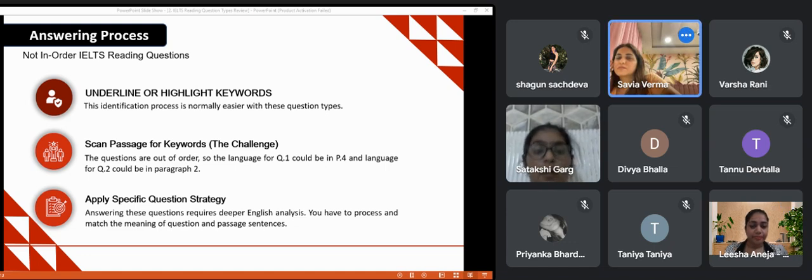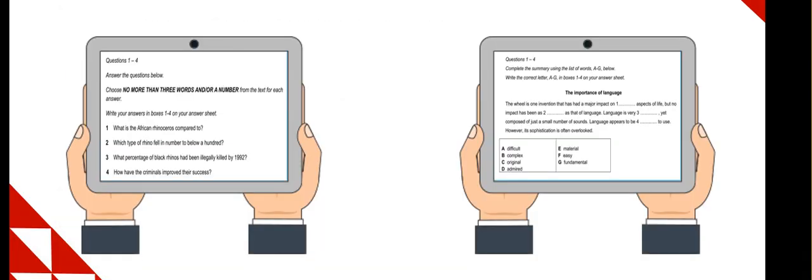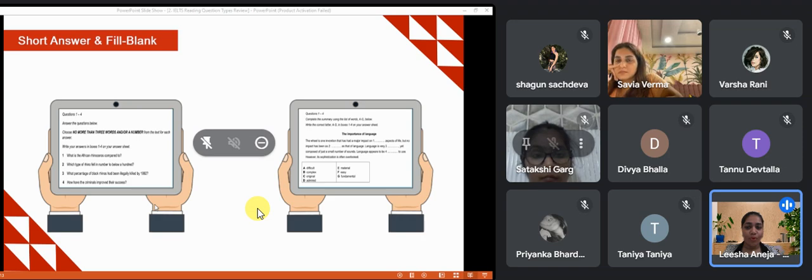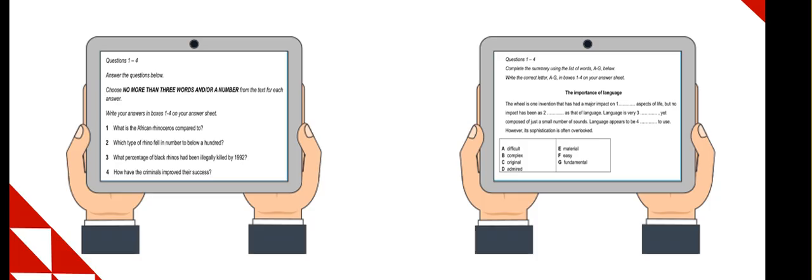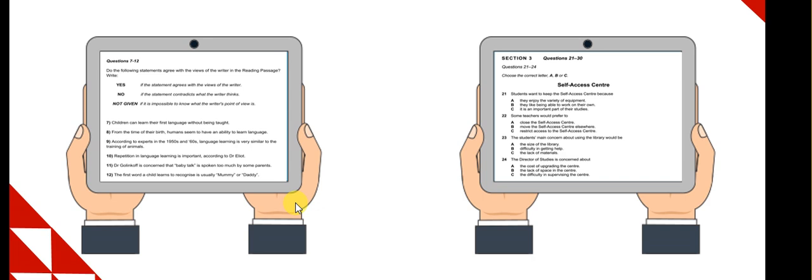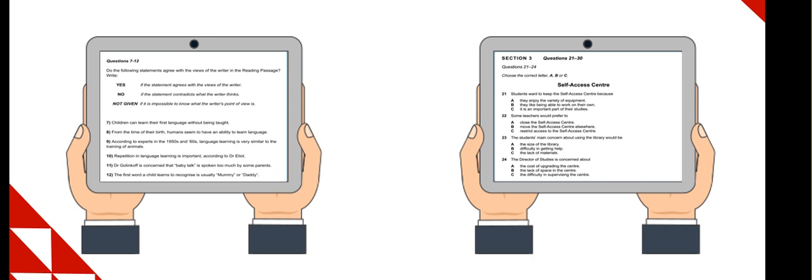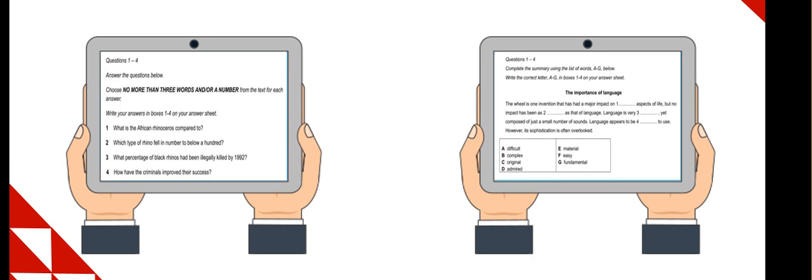Okay, all right. Now, apply to short answer. As you were asking, Shobha, how would the short answer question look like? Let me just zoom it up for you so that you get clarity. I am unable to zoom this, but yeah, there is a question which would state that please write not more than 3 words, 2 words. So this is the question, like what type of rhinoceros fell in number to below 100. So you need to state the answer. It can be 1 word, 2 words, no more than three words. So these are in order questions.